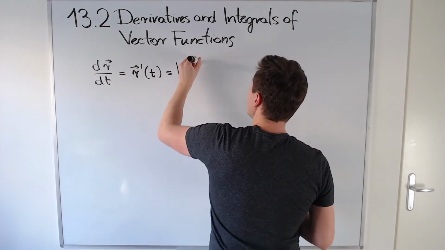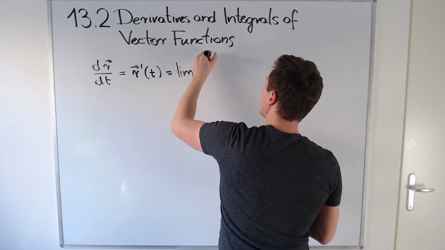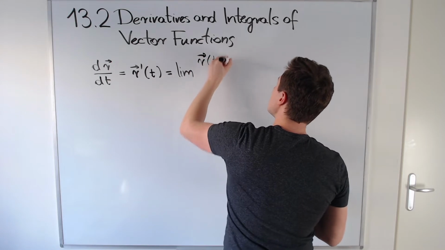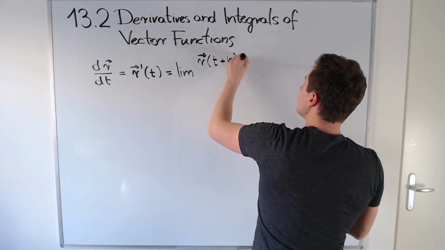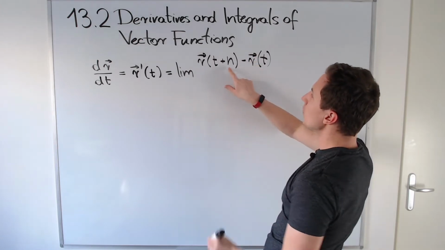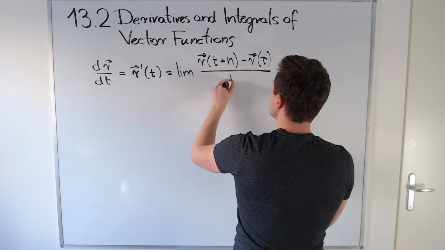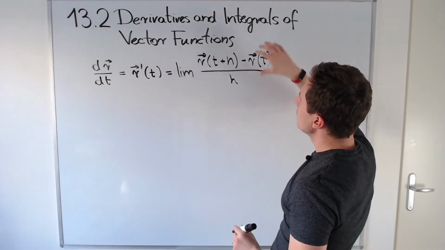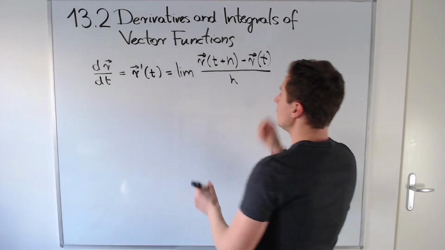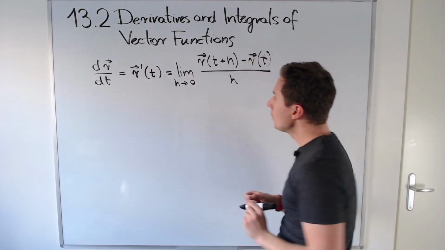You take the difference quotient, so basically take the difference of two outputs which differ only by a small nudge in the input, so you add to t a small number h, and then you take the difference, divide by that small nudge in the input, and let that go to 0.